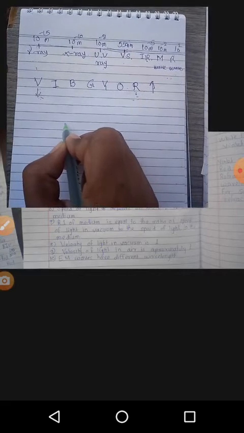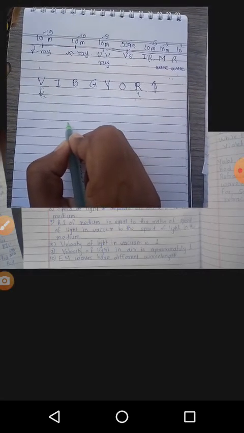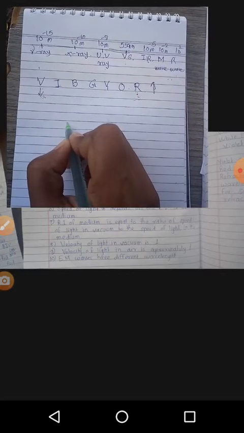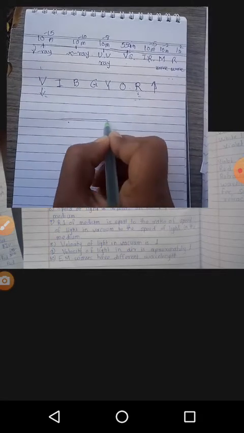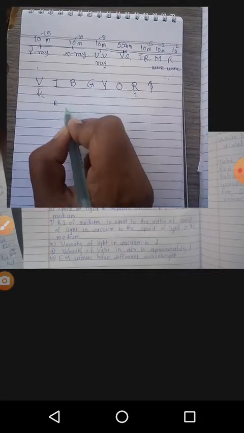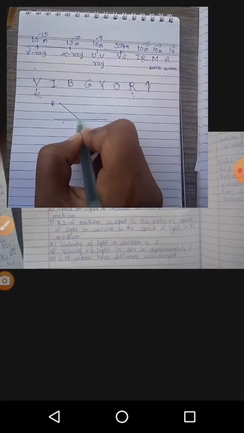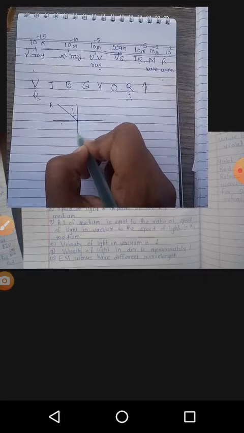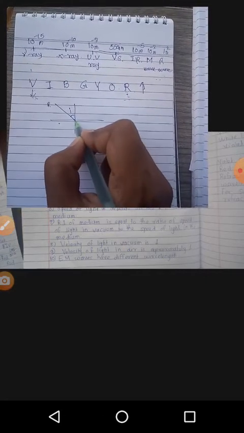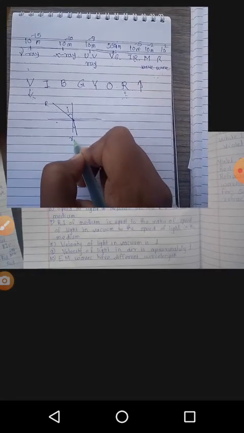Here we observe the same incident angle for different colors of light, but if the same incident angle is made by the different colors, the refracting angle is different. For example, here we have the red color light. That red color light ray is incident on the interface of the two media, and it makes a certain incident angle I. Then that red color light is refracted in the second medium, making angle R1.